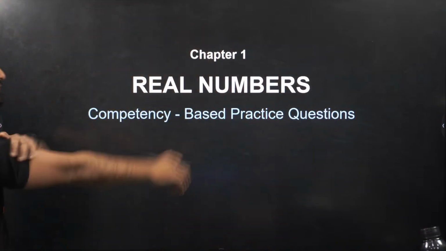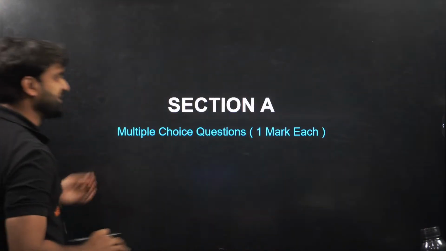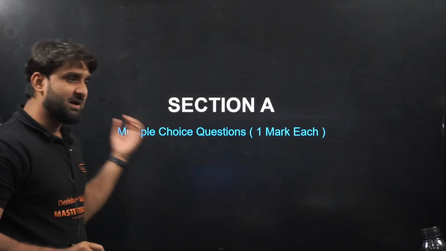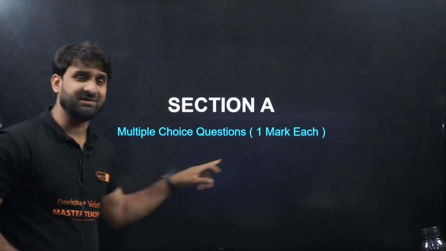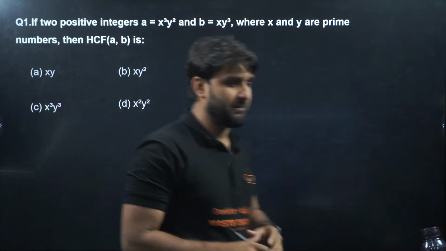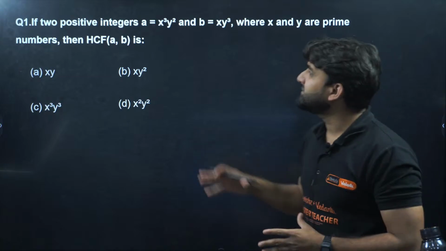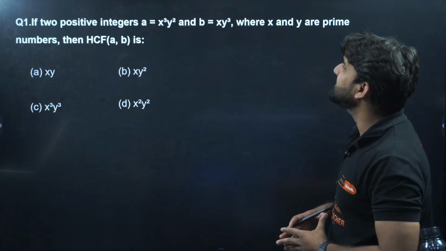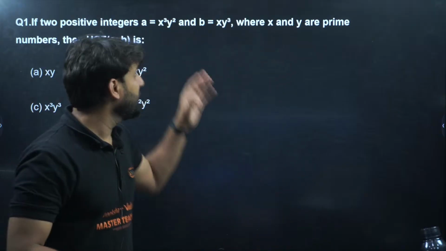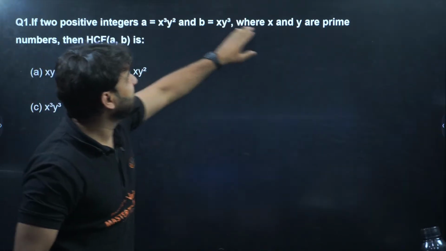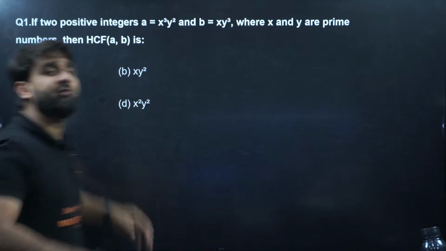Okay, so let's start with section A, and section A contains all the MCQ questions which will give you 1 mark each. So look at question number 1. If two positive integers a is equal to x cube y square and b is equal to x y cube, where x and y are prime numbers, then what will be the HCF?